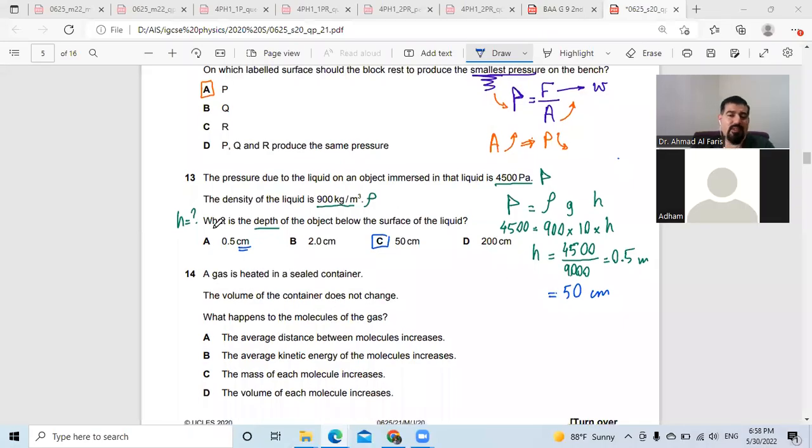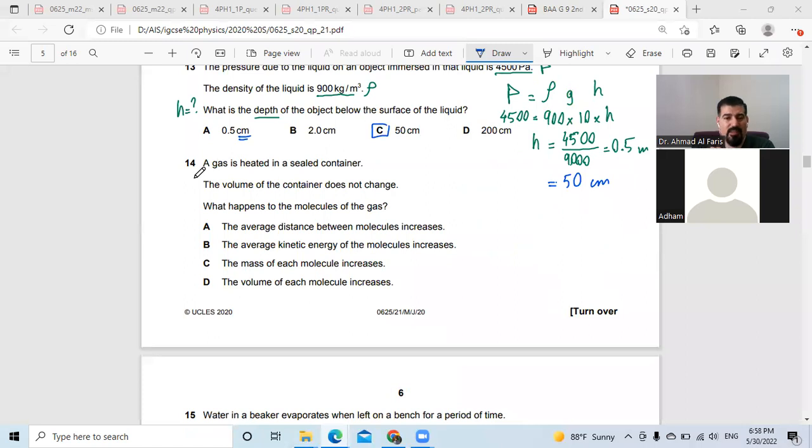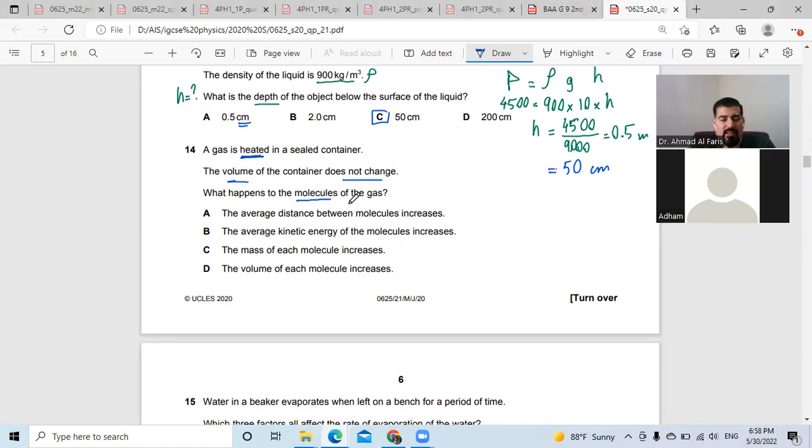Now, question number 14, it's the first question about thermal physics, the second block in the IGCSE Cambridge syllabus, for the year May-June 2020, okay? A gas is heated in a sealed container. The volume of the container does not change. What happened to the molecules of the gas? Now, the molecules of this gas, what happened to them?